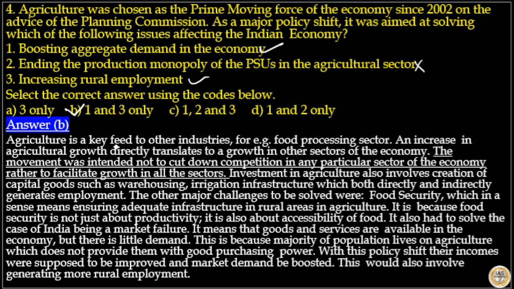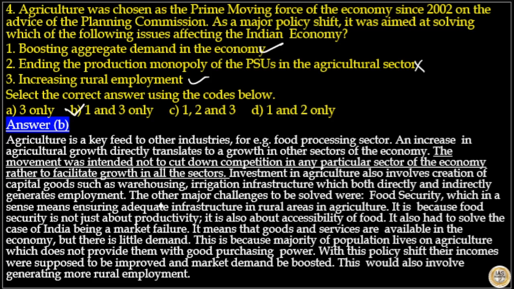Agriculture is a key feed to other industries. For example, food processing sector. An increase in agricultural growth directly translates to a growth in other sectors of the economy. The movement was intended not to cut down competition in any other particular sector of the economy, rather to facilitate growth in all the sectors.